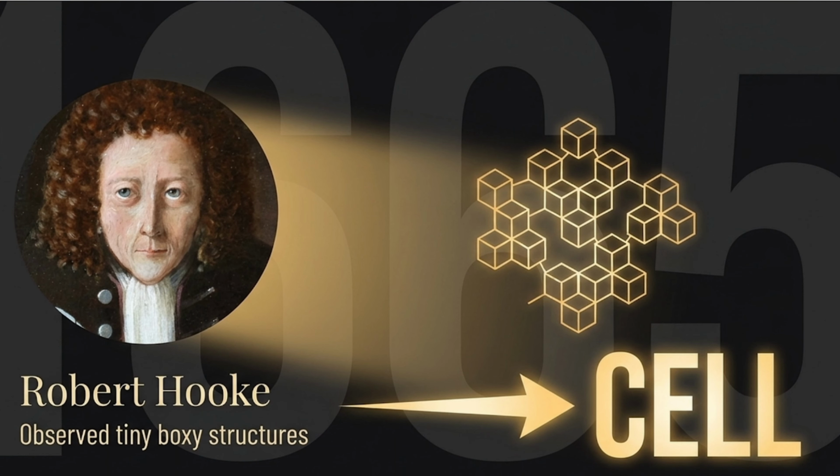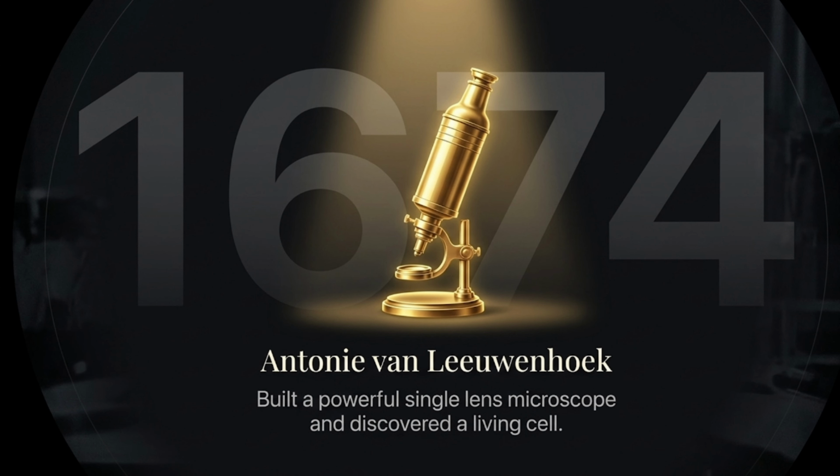Let's see the history of the cell first. In 1665, this man, Robert Hooke, discovered a few tiny boxy structures under a microscope, and then he named them cells. And later in 1674, a scientist called Antony van Leeuwenhoek built a powerful microscope, and then he discovered the first living cell.